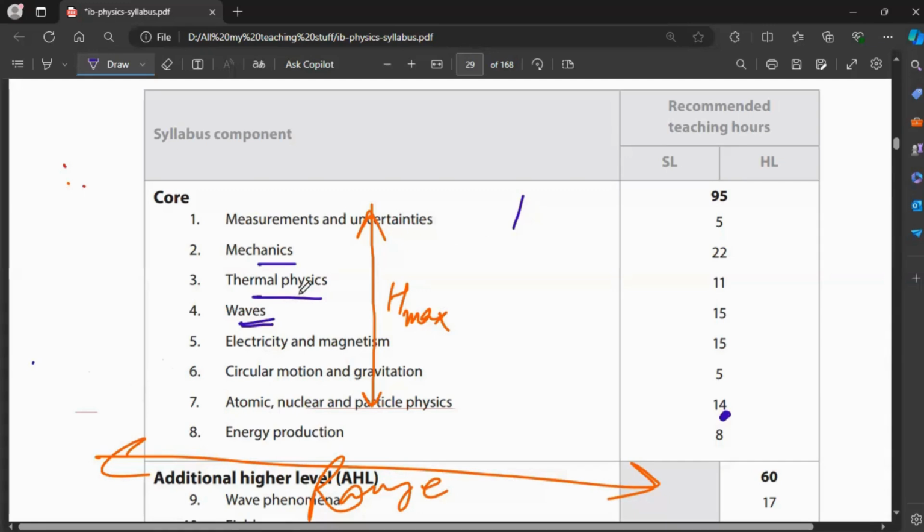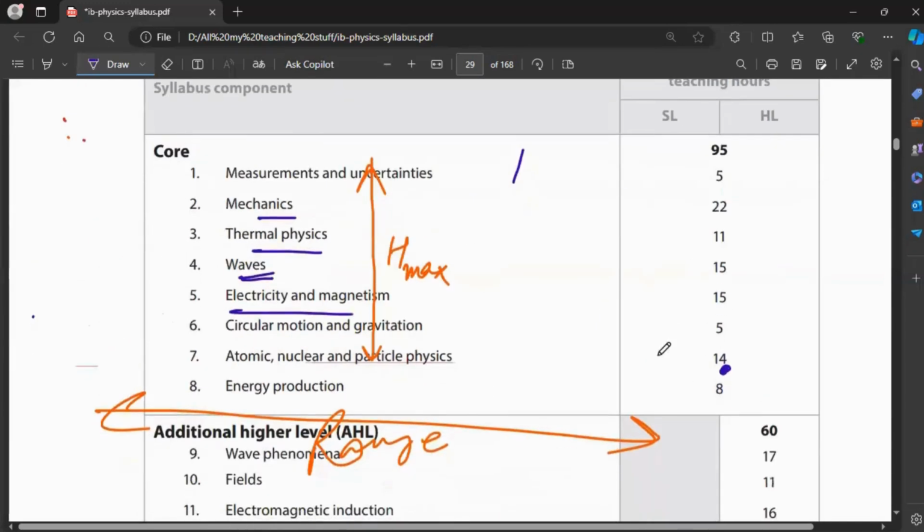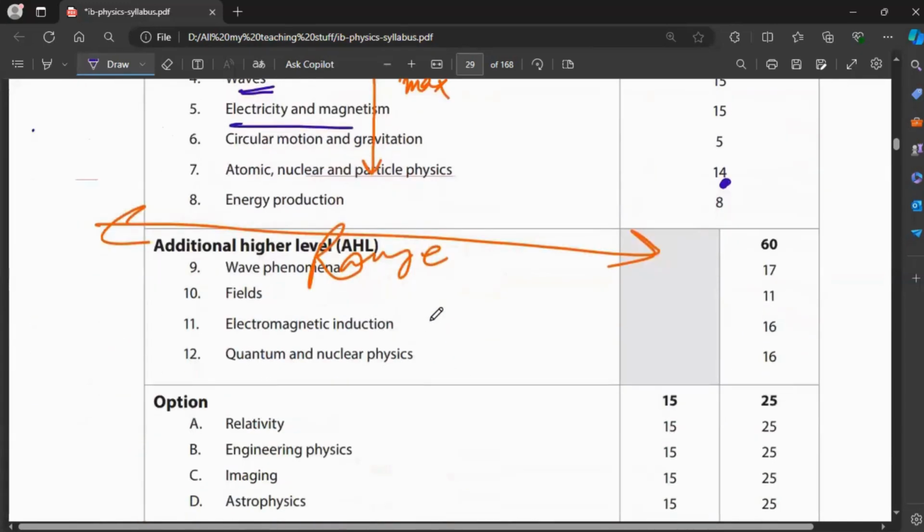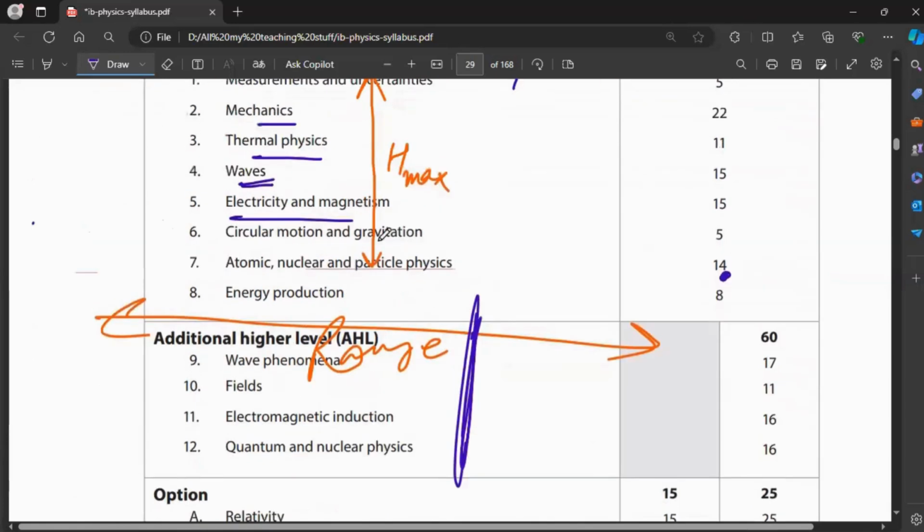So electricity and magnetism, you will study in more detail. So this is the difference between SL and HL. Additionally, you'll have to study these topics. In HL, you'll have to study these topics in detail. So you'll understand magnetism. Yes, go ahead. No, sorry, you were saying. No, I will just agree. Yes, I was just giving you a brief of electricity and magnetism.